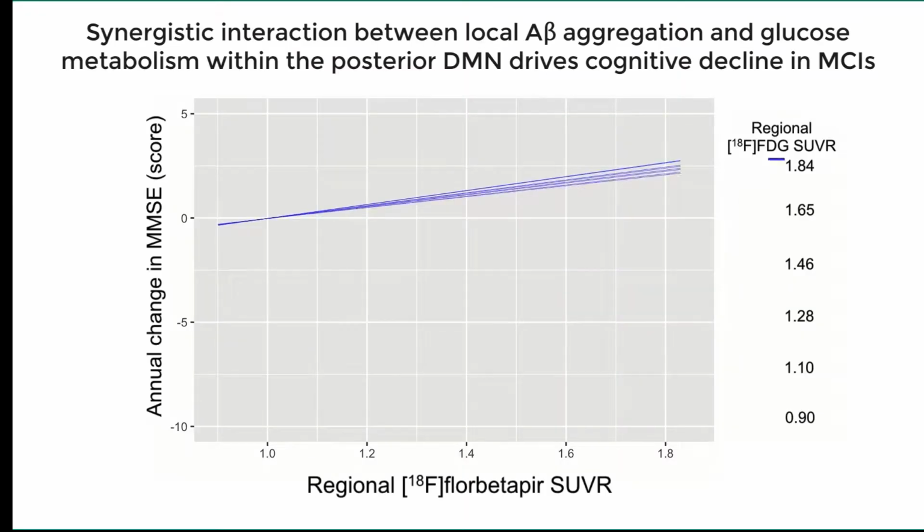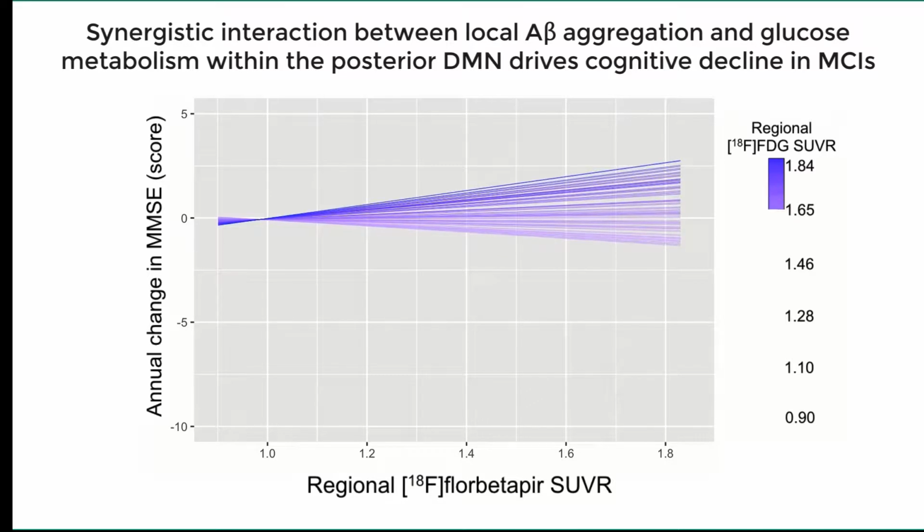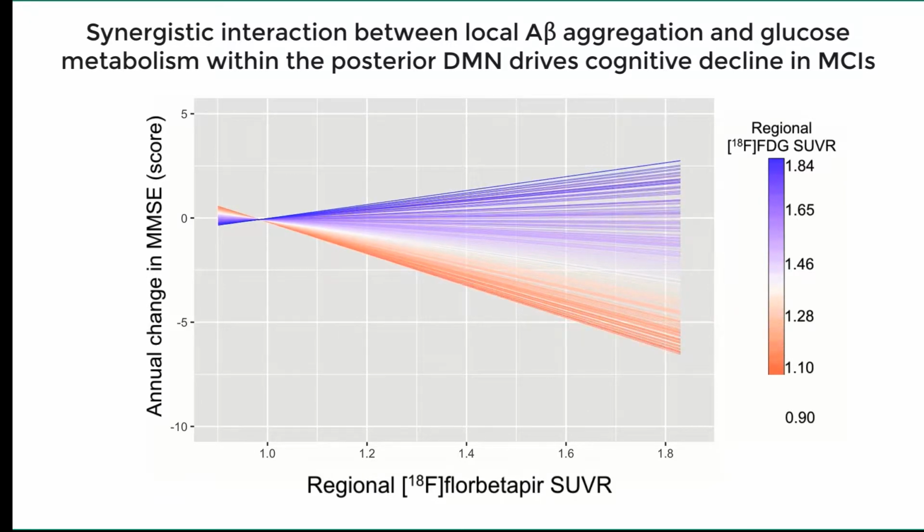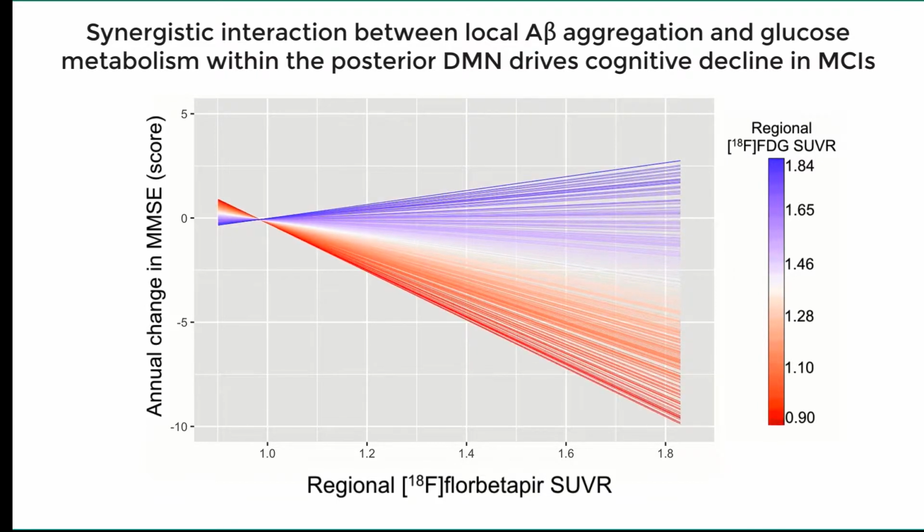decline. The animation, where each parallel line represents a single MCI subject, shows that the effects of amyloid beta on the slope of change in cognition progressively increases with a decrease of FDG uptake levels inside the posterior default mode network hubs. It is important to mention that high amyloid beta load or low levels of glucose metabolism at the